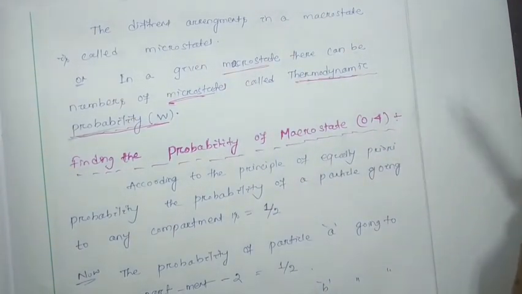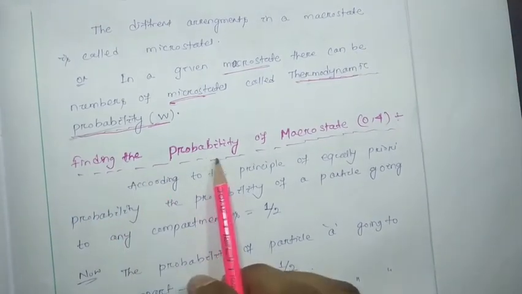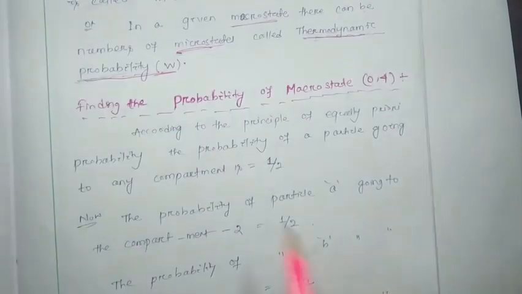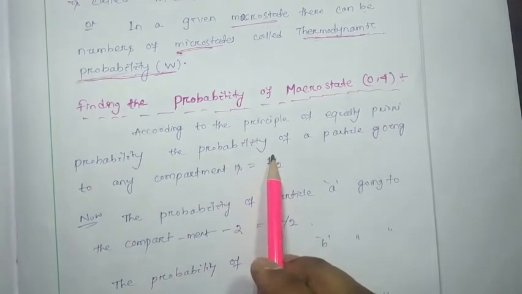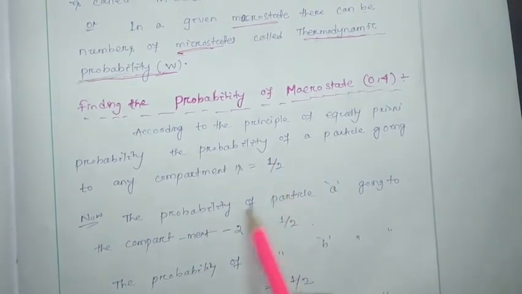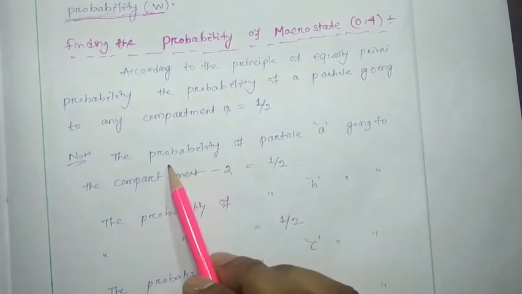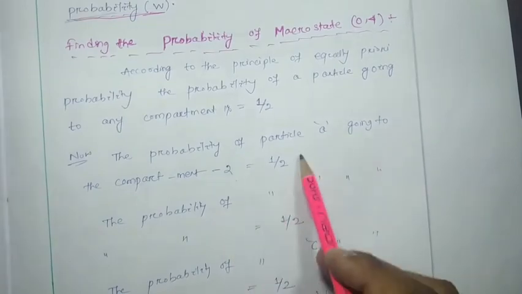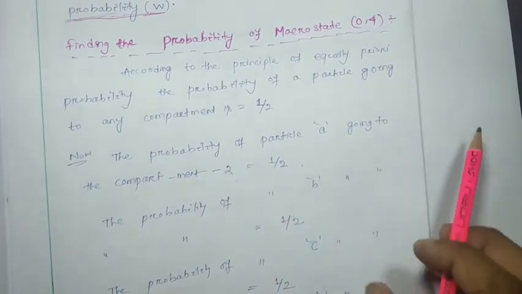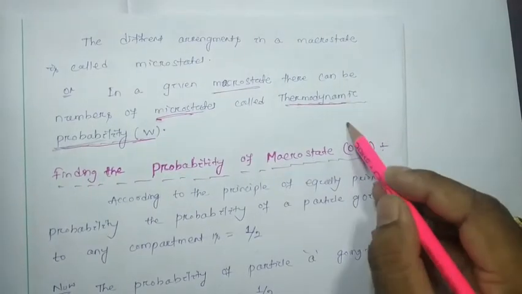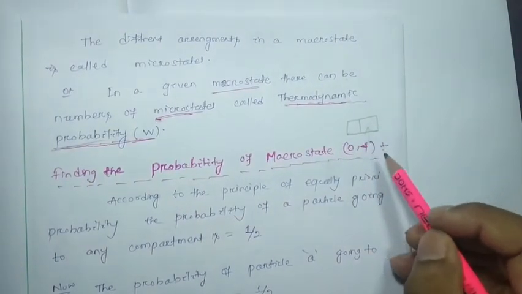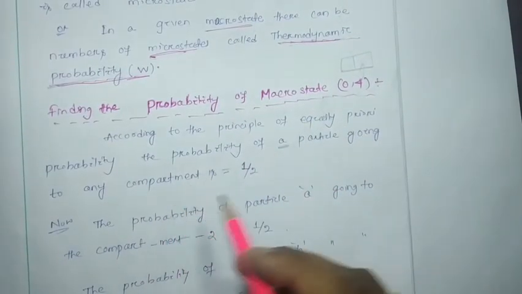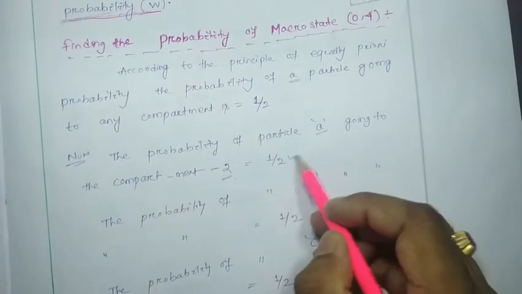Okay, now we have to find the probability of macrostate 0 4 in the traditional way. Here you can see, according to the principle of equal a priori probability, a particle going to any compartment will be 1 by 2. Now we consider the probability of particle A going to compartment 2, which will be 1 by 2. Here in compartment 2, all 4 particles are there.